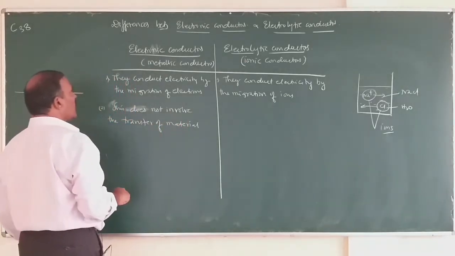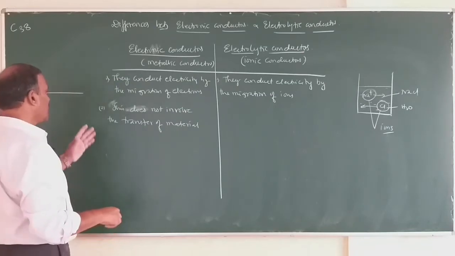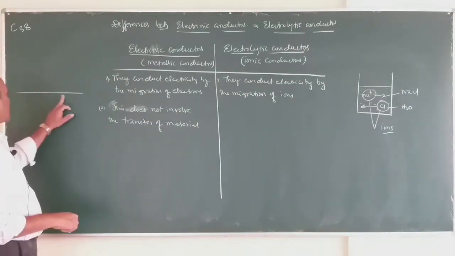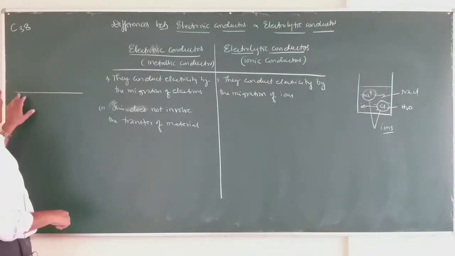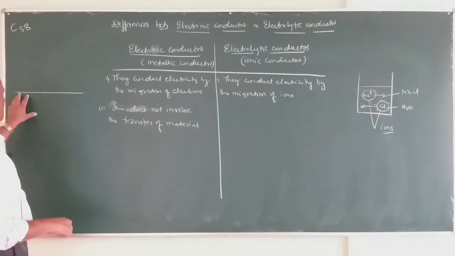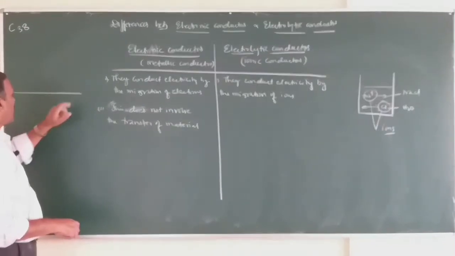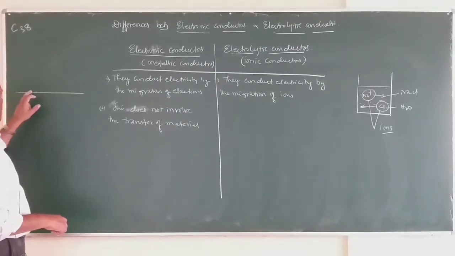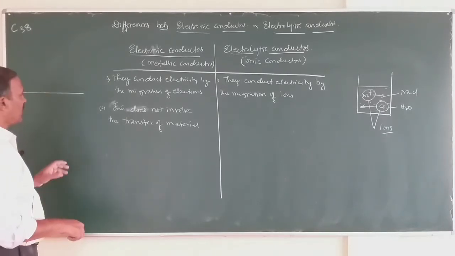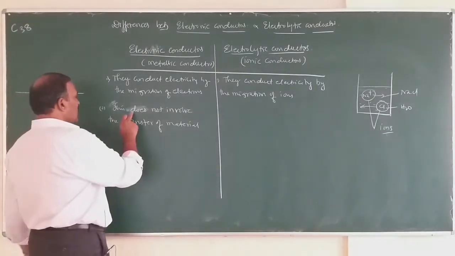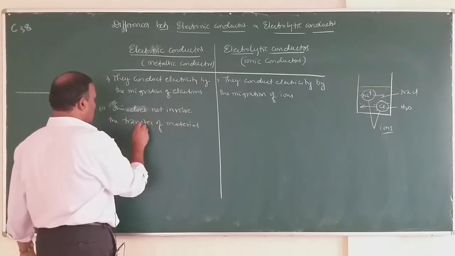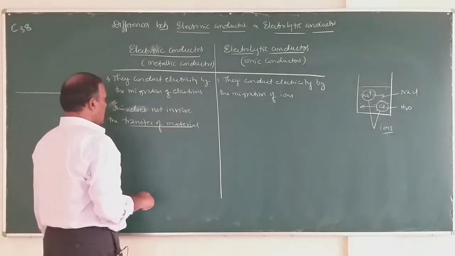During electronic conduction, there is no transfer of material from one place to another. For example, if it is a copper wire, copper atoms or copper ions do not move from one place to another, whereas only the migration of electrons takes place. That means this does not involve the transfer of material.